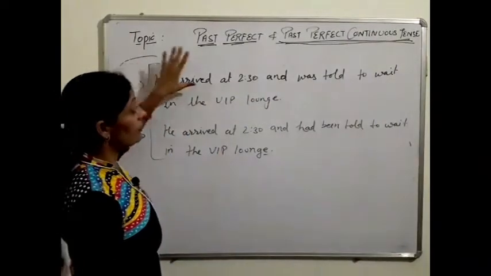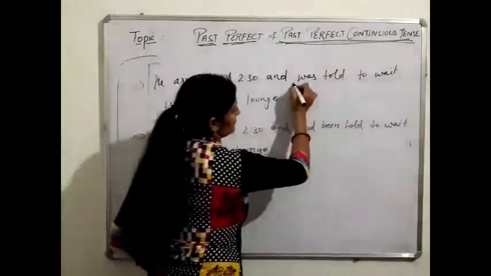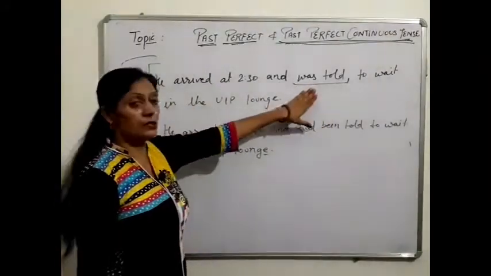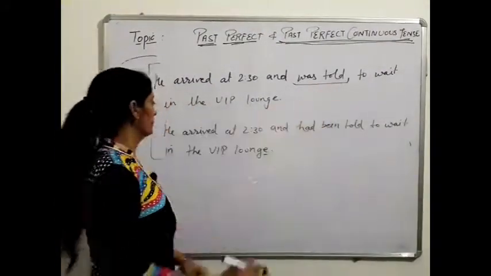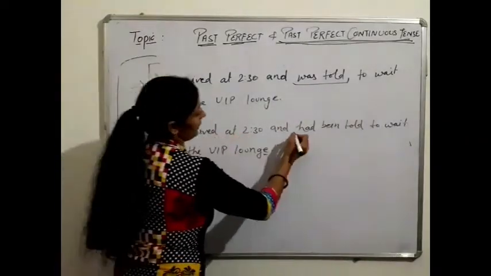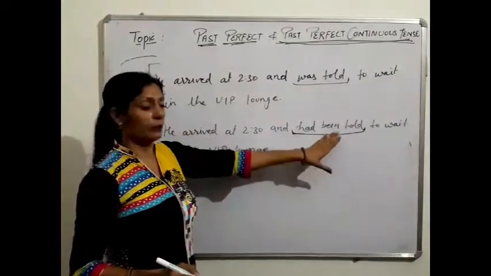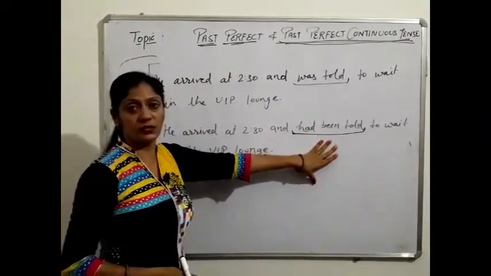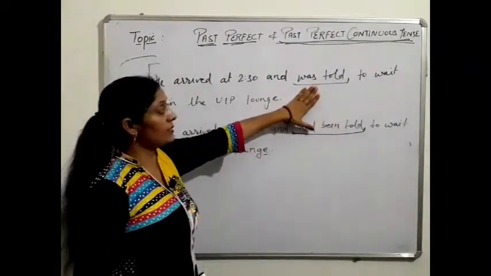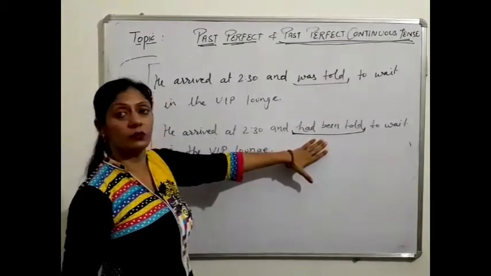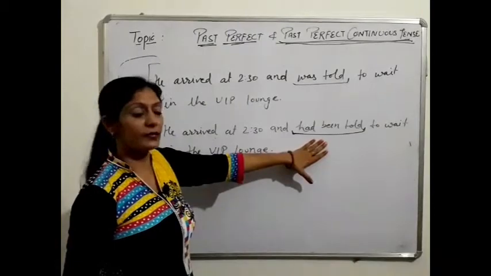First one is he arrived at 2:30 and was told. Here we are using past indefinite. Passive voice is used here, was plus third verb. Next one is he arrived at 2:30 and had been told. Had plus third verb. Again passive voice is used here. Here we are using passive voice of past indefinite, and in this one we are using past perfect passive voice.